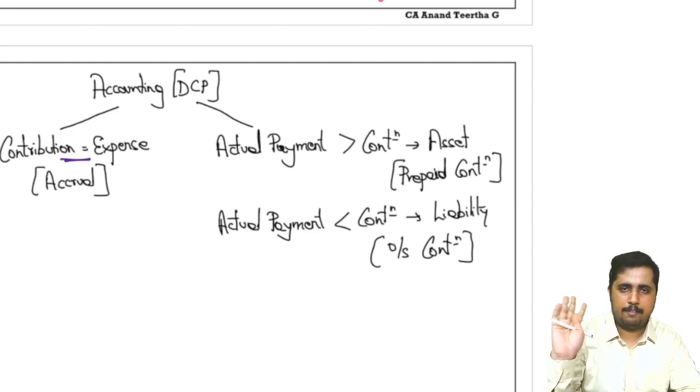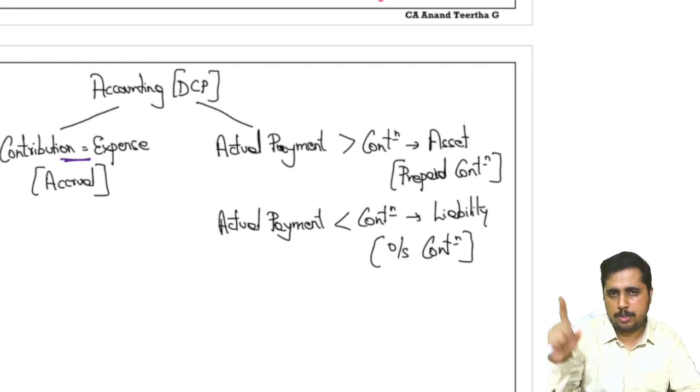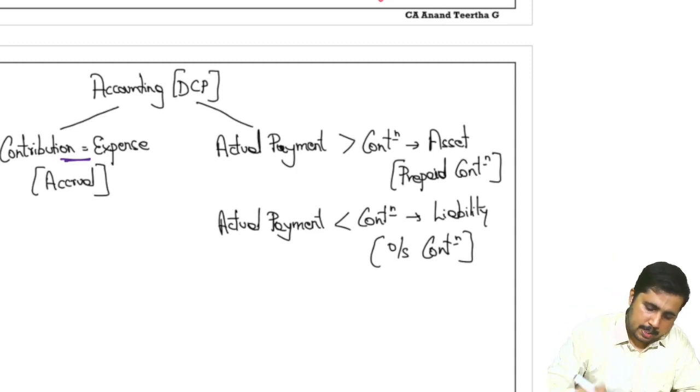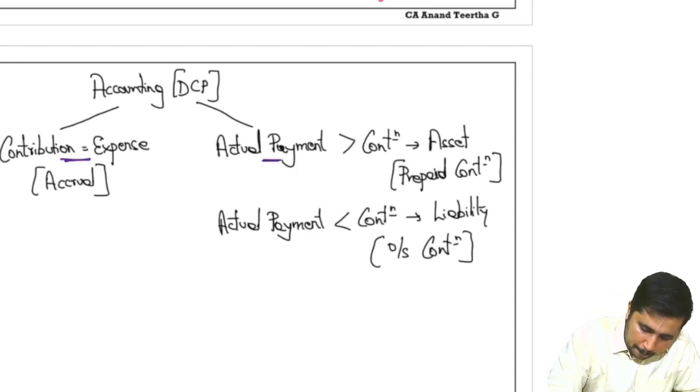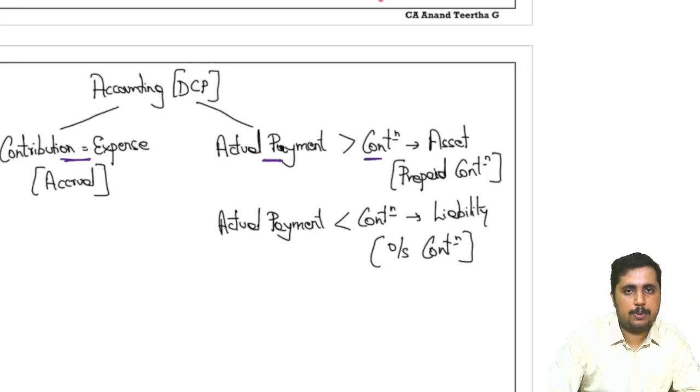Done. I will make the contribution. This contribution will go to P&L, employee benefit expenditure. Okay. If the actual payment is greater than the contribution, let's say the contribution to be made every year is 1 lakh, but I made 1,20,000, I made an additional contribution, then it is a prepaid contribution, so an asset, just like the old stuff.